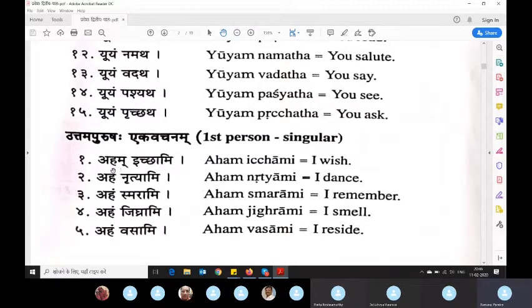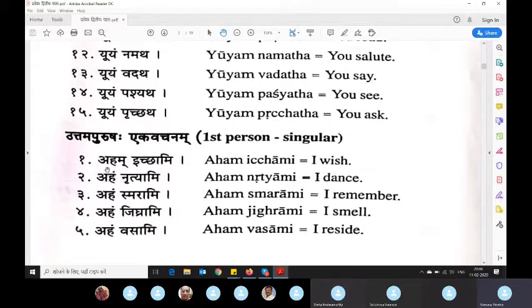Another very famous thing is aham karomi. Karomi again ends in mi, so this is Uttam Purusha Ekvachana. Aham karomi, when it comes together, becomes ahankara. Aham karomi means anything which you think is done by you, then you are getting ahankara.